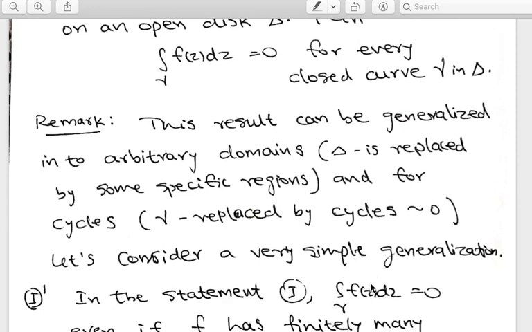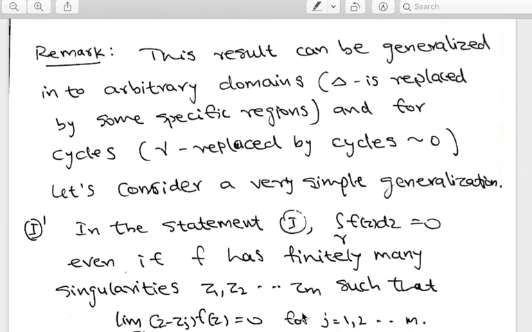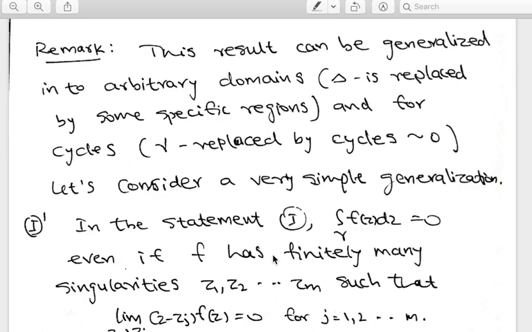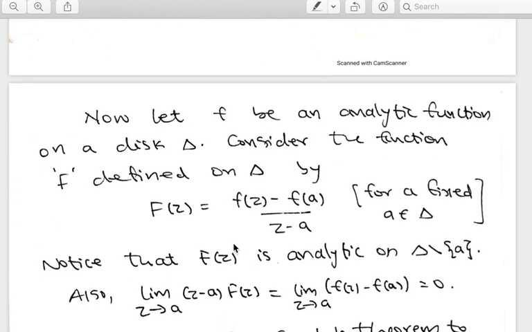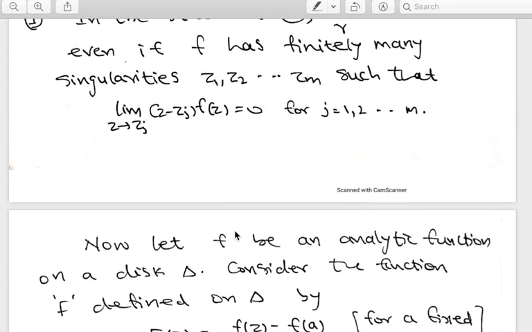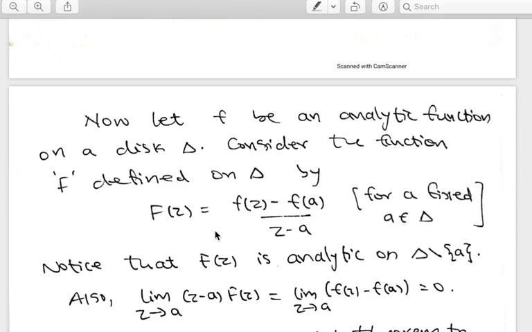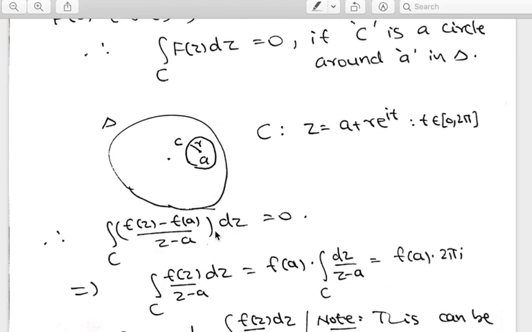Now from this, let us deduce Cauchy's integral formula. The first important thing you should keep in mind is that this result also holds true even with finitely many singularities, provided they are all removable singularities. Then also this result will hold. So we can apply this result: if small f is an analytic function on delta, and if you define capital F(z) in this way, then a is the only point of singularity. You can apply Cauchy's theorem here, and after a bit of computation, what you obtain is the Cauchy's integral formula.